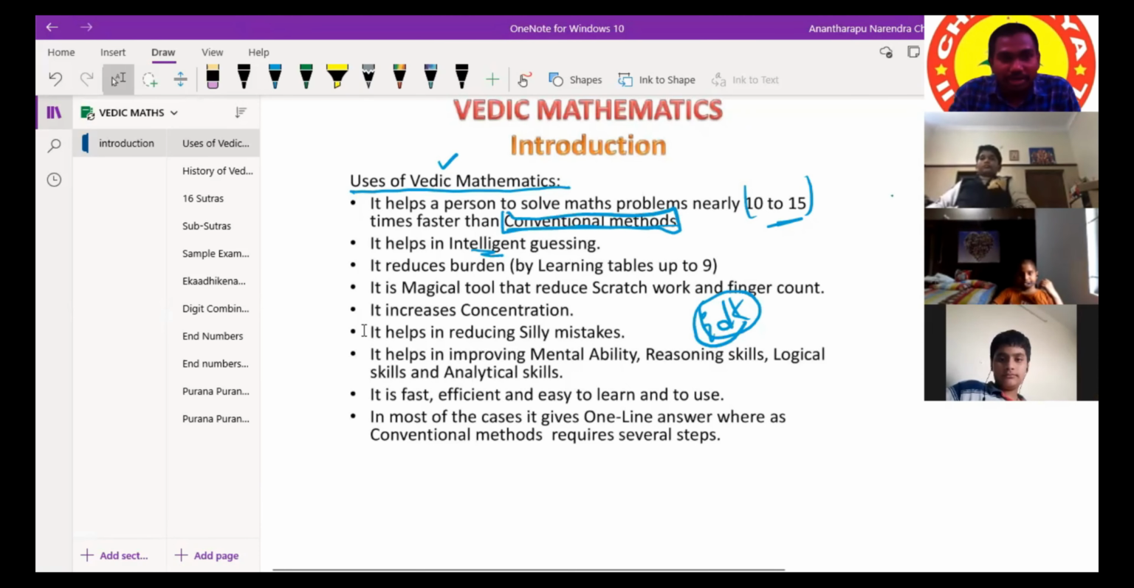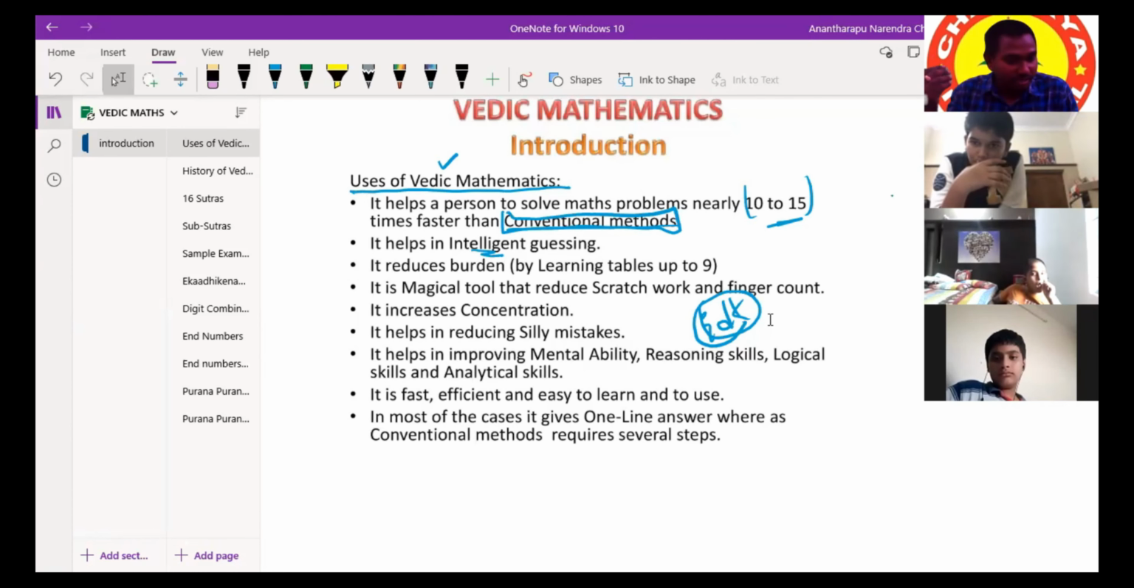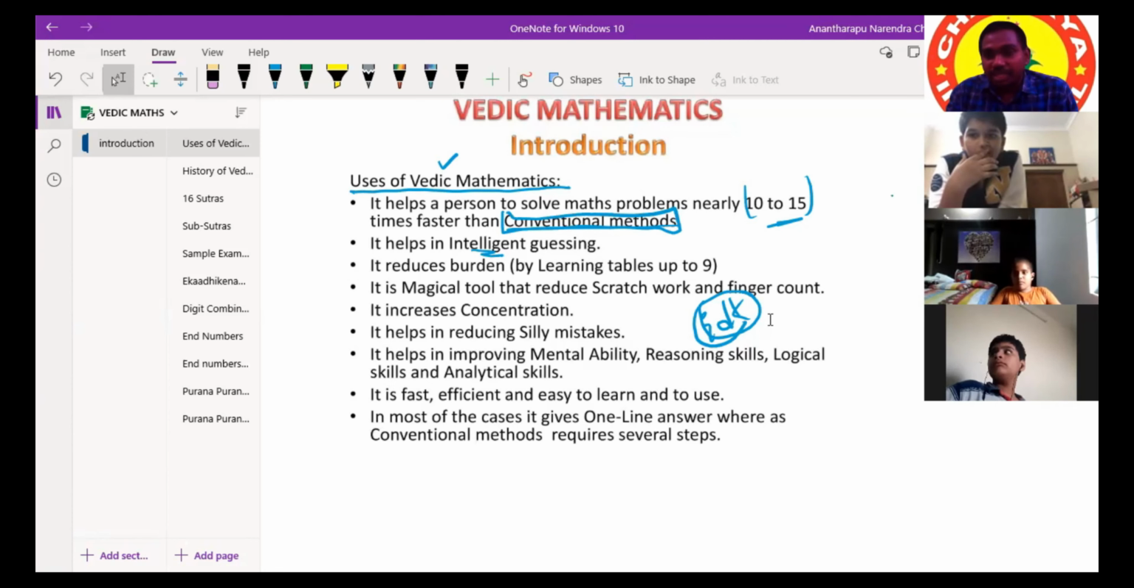The next thing is, it is a magical tool that reduces scratch work and finger count. What does finger count mean? Counting numbers with fingers. In LKG or UKG, at the basic level, we learned in that way only. Suppose you ask any student in LKG, UKG or first class, what is 6 plus 5? They will count like this, keeping 6 in the mind.